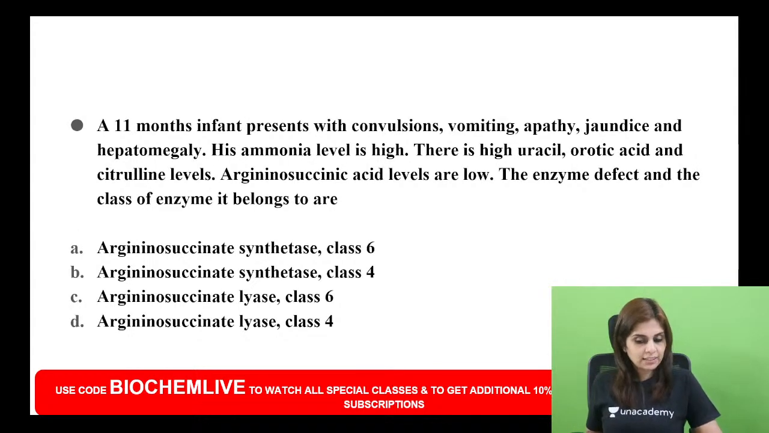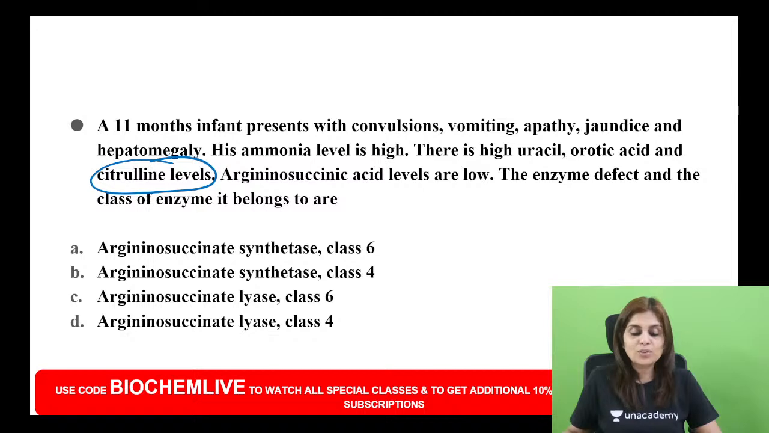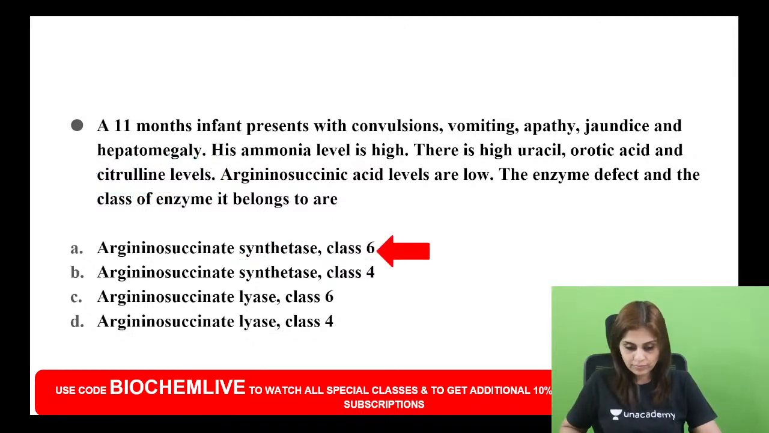So what is the answer here? The answer here is citrullinemia. Citrullinemia is caused by a defect of argininosuccinate synthetase. If it's a synthetase, it belongs to which class? Synthetases are ligases, which means it is class 6. Okay.